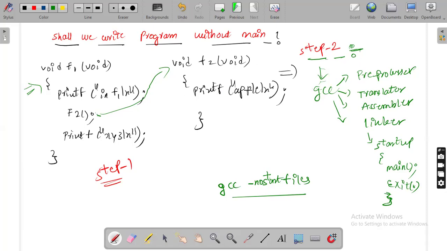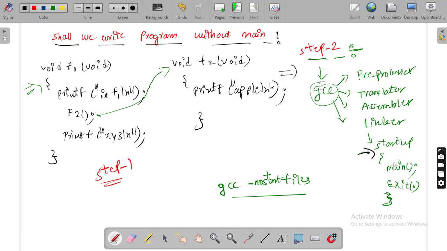Even if I write only two functions without a main function, at the time of compilation the preprocessor, translator, assembler and linker are involved, and by default the startup will be generated by the linker. Even though you wrote only two functions without main, you have to compile it, and whenever you compile it, these four stages are involved. And what will the linker do automatically? The linker will create this startup function.